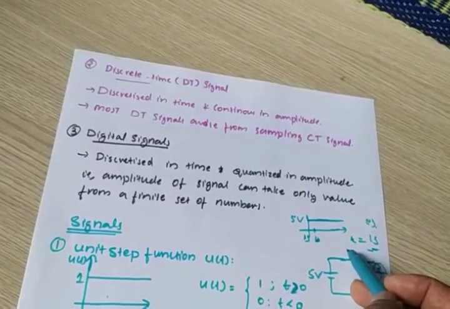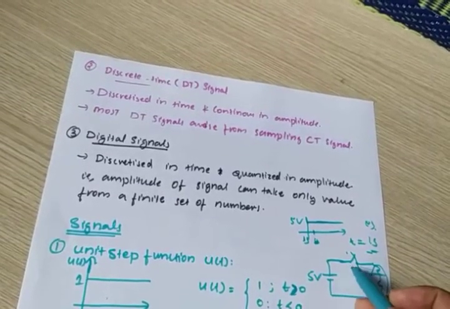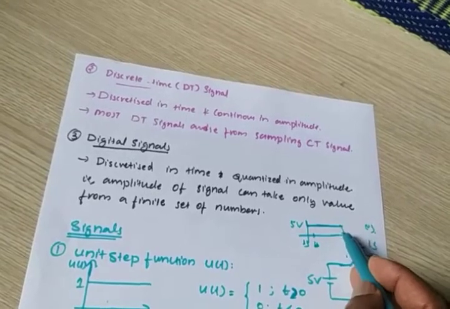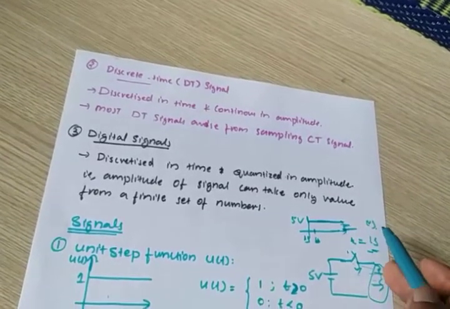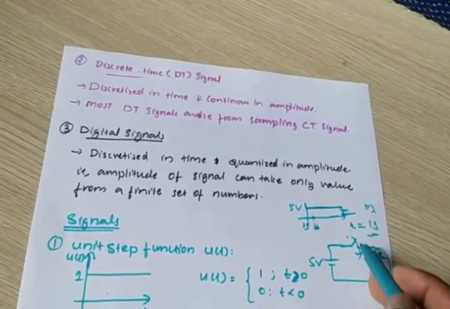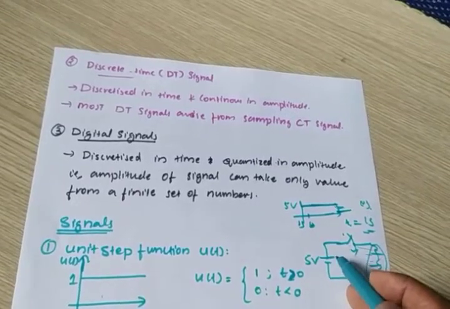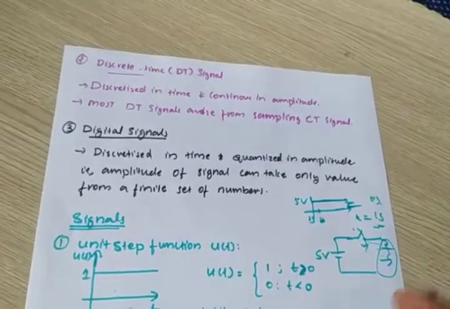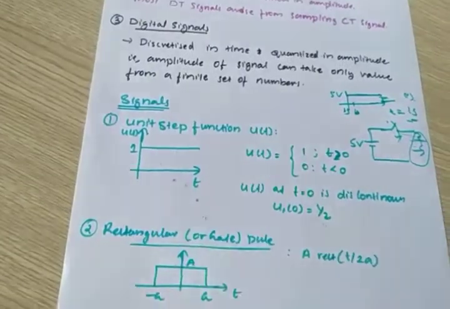Whenever the switch is open, we won't get any 5 volt DC. That means at that time it is 0. Like that it is going. As and when the switch is closed, continuously you are getting 5 volt. That is a step signal.